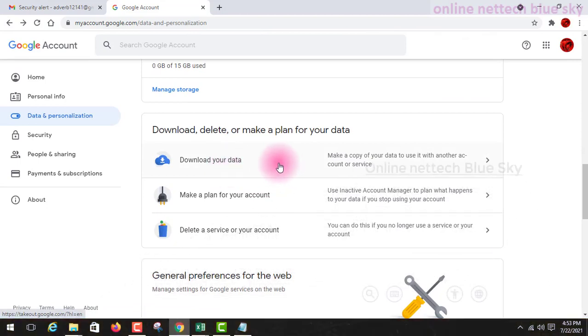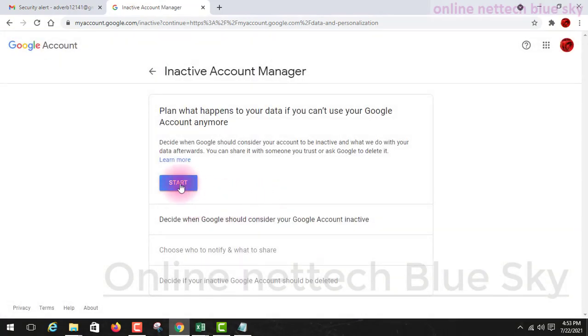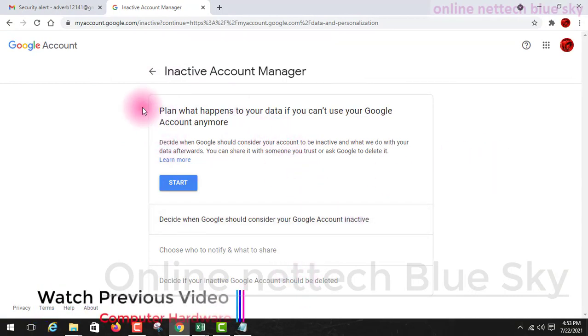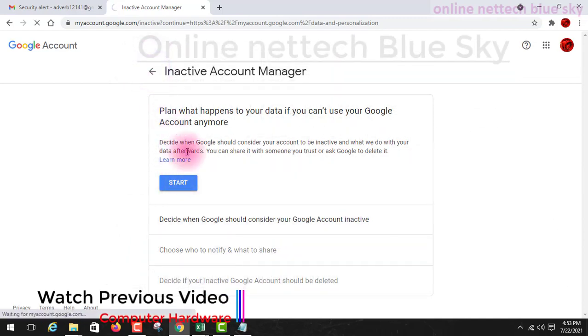Okay, from your other PC account and services you can download. You can delete, you can make a plan for your account. So inactive your account. This is sometimes very important for you because of some unnecessary use, so you can inactive your account manager.